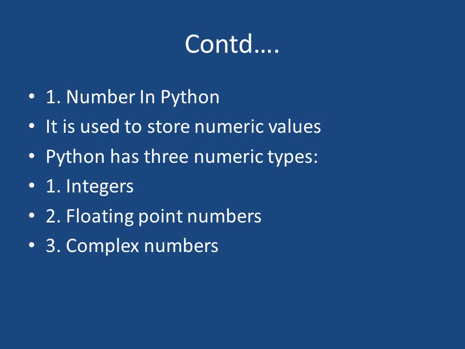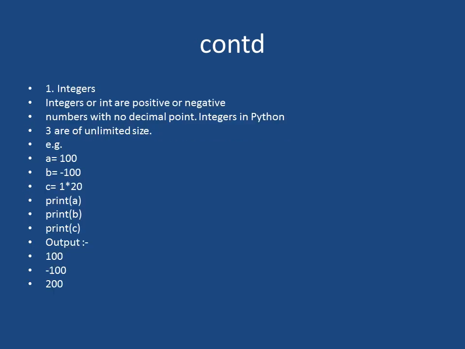Floating point numbers, 23.6, 24.7, like this. These are floating point numbers. Complex number, x plus iy, you have already done this in your mathematics class. So x plus iy, where x is the real number and i is associated with y, meaning here you get the imaginary number. i denotes the imaginary number.